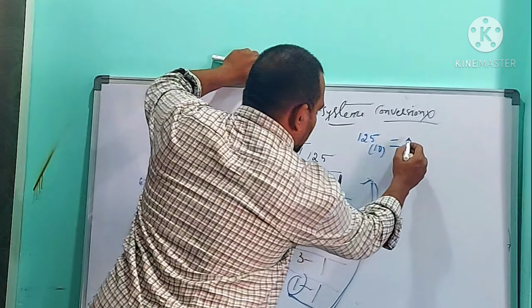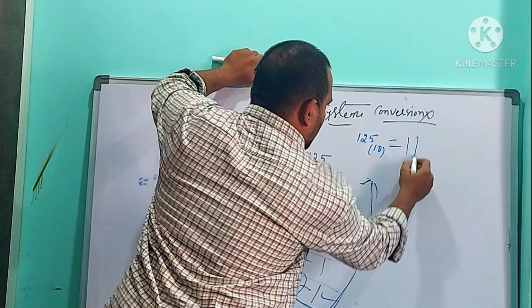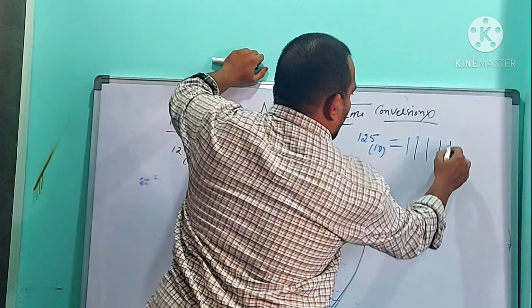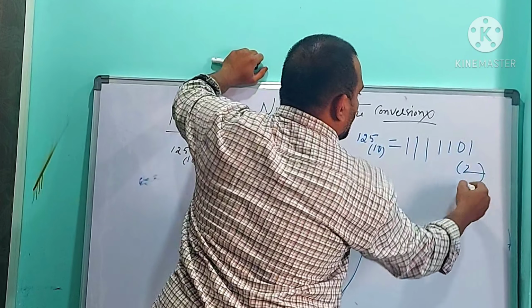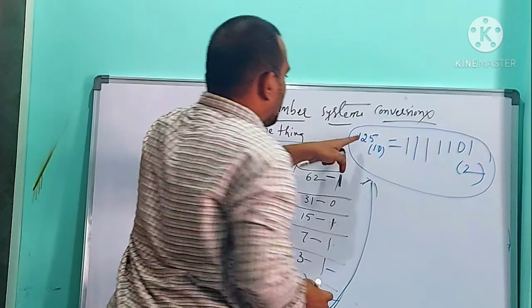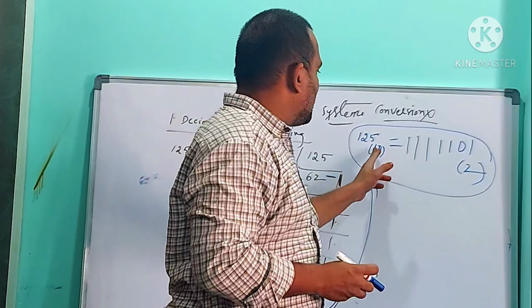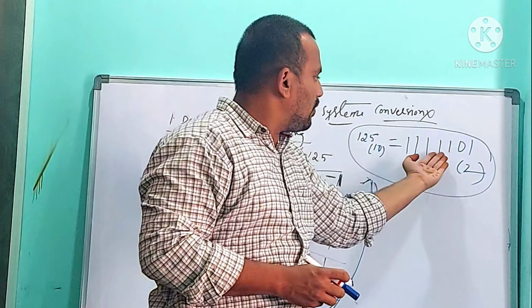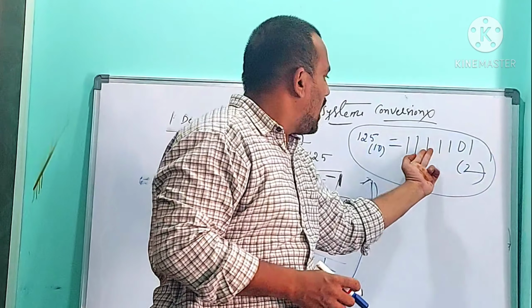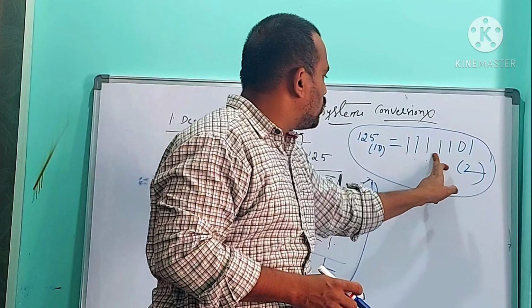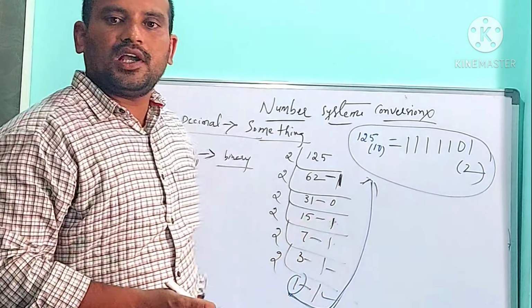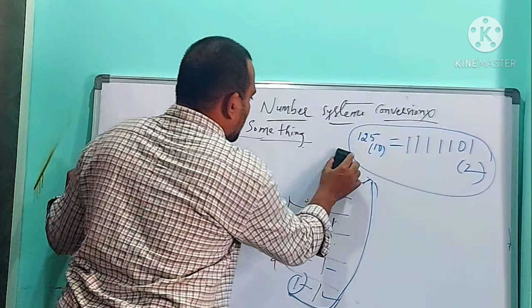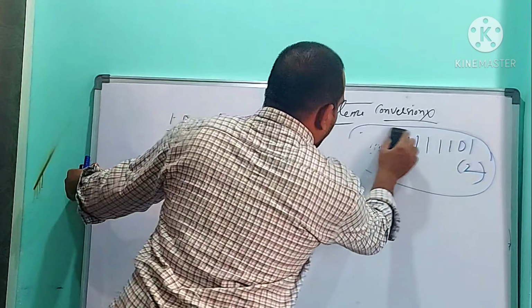So what is the answer? 125 in decimal is equal to 1111101 base 2. It is the best example of a binary number because it contains base value 2 and the digits are only 0s and 1s. So this is the way of converting decimal to binary. While converting decimal to binary, we need to divide the decimal number by 2.